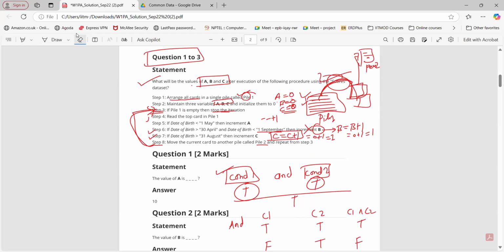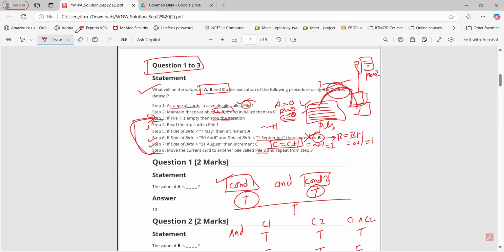Sorry, card B, which card? Like for which we have increment, right? Yeah. So step 8: move the current card to the pile called pile 2. So the card will go to the pile of C, na?